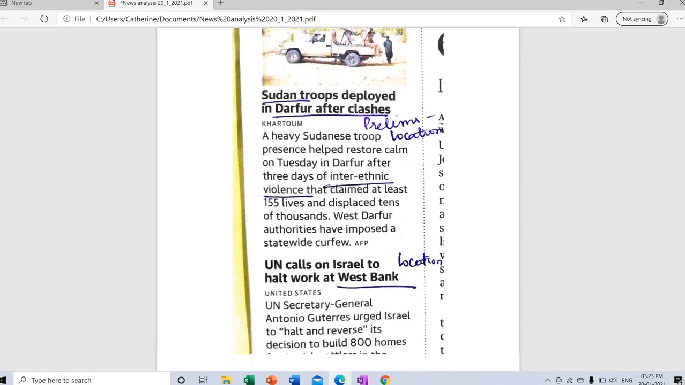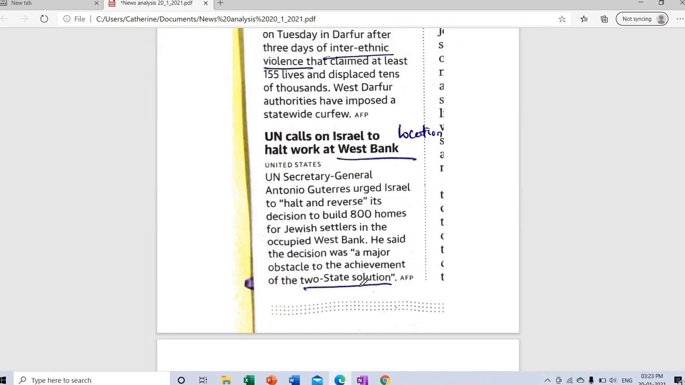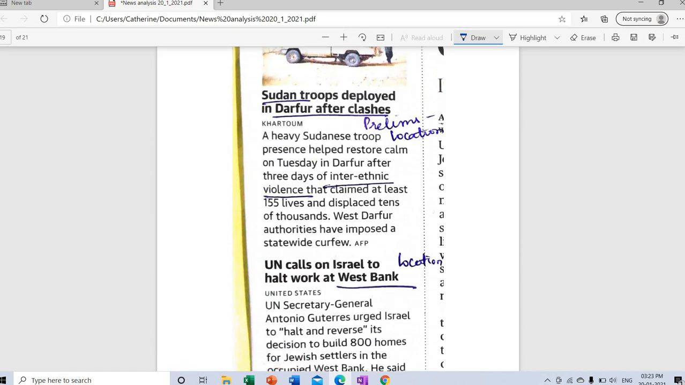UN calls on Israel to halt work at West Bank. West Bank, again go back and see where it is. There is something related to the two-state solution. If you come across such words and do not know what the two-state solution is, or what Darfur is, please type Darfur and, at the end of it, mention UPSC. So content which is very relevant for you comes up. You need not go hunting for it in Wikipedia pages or Google pages. Type the name which you are unfamiliar with, and at the end of it, type UPSC, so content that is relevant to what you are looking for appears.